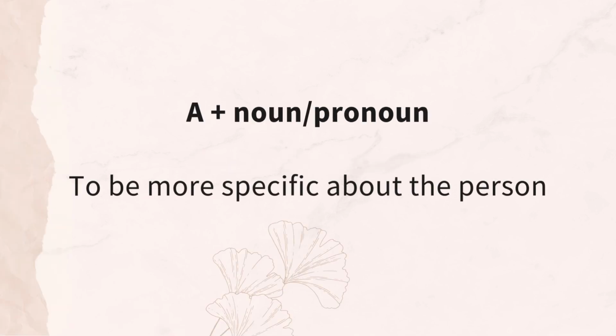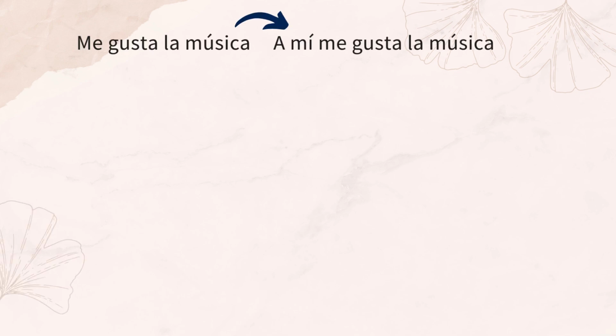If we want to be very specific about the person or the persons that are experiencing the action, we can use a, which is the preposition to, and a pronoun or a noun before we say the sentence. So going back through the sentences that we just learned, me gusta la música, we could say a mí me gusta la música.